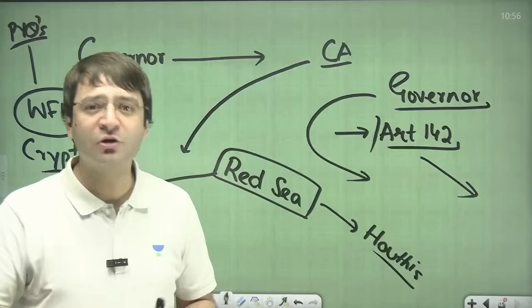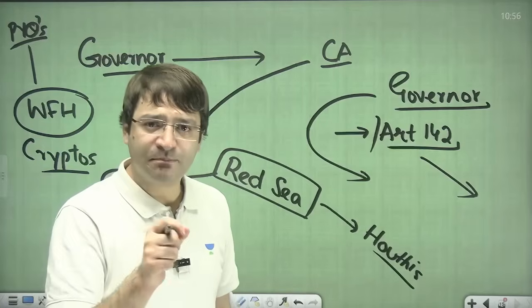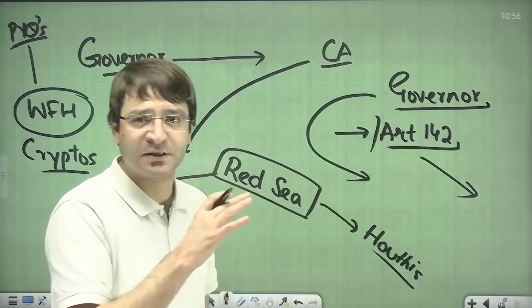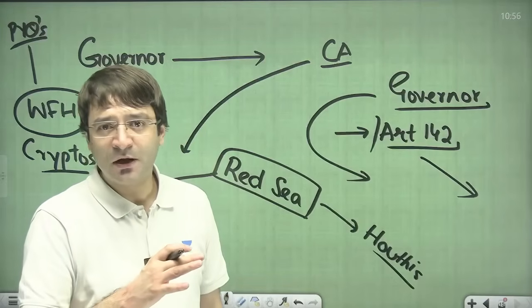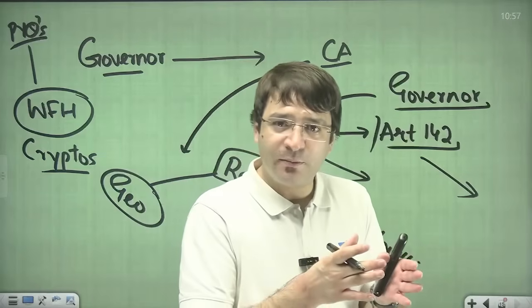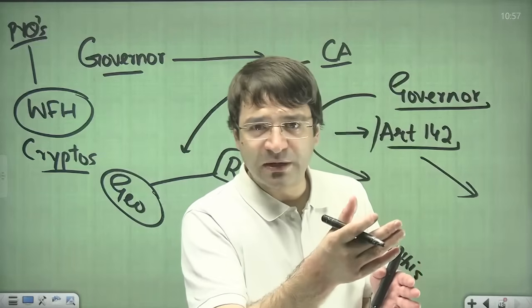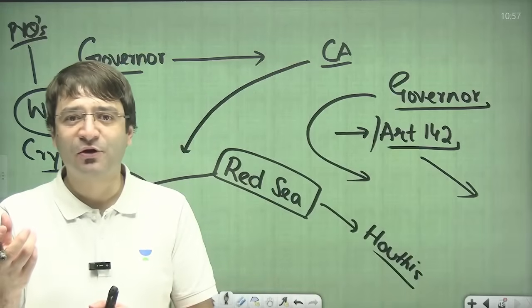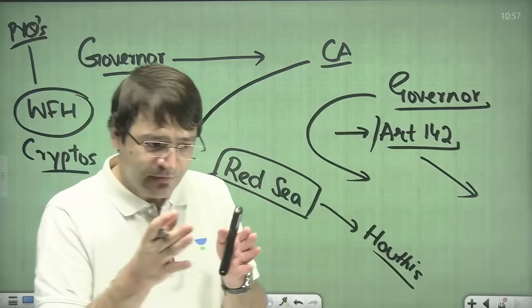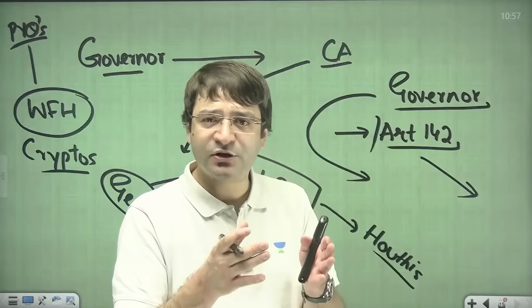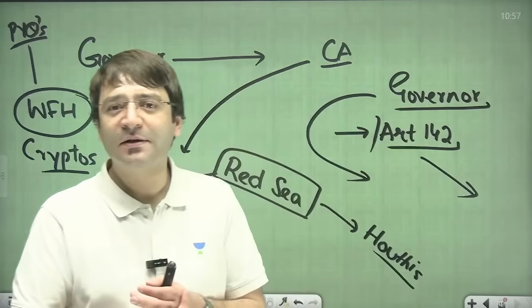How to make notes? Have separate notebooks for different subjects of your syllabus, so that when you're revising economy, you can revise from your class notes or reference books plus the current affairs notes that you have made. Similarly, international relations is all about current affairs.